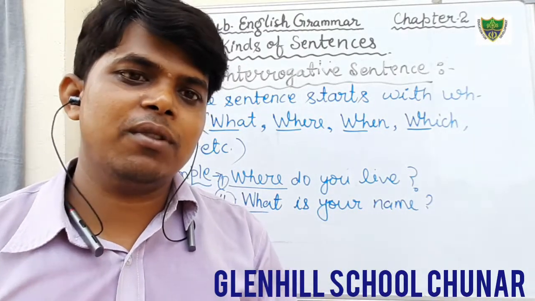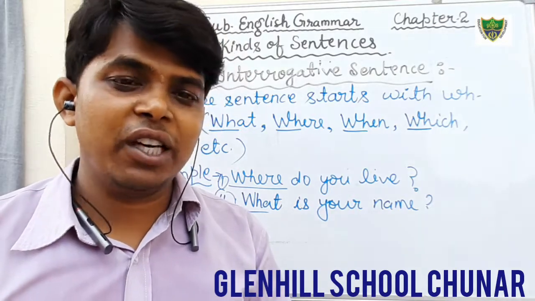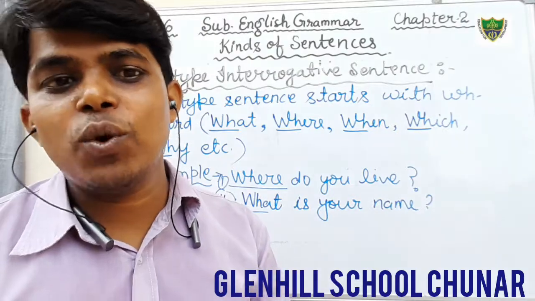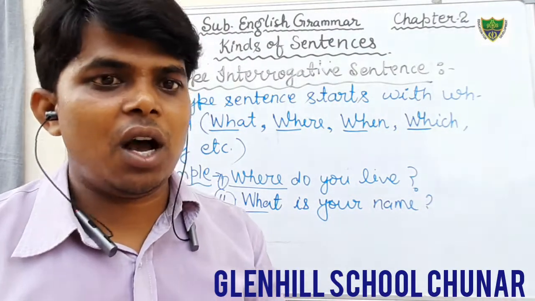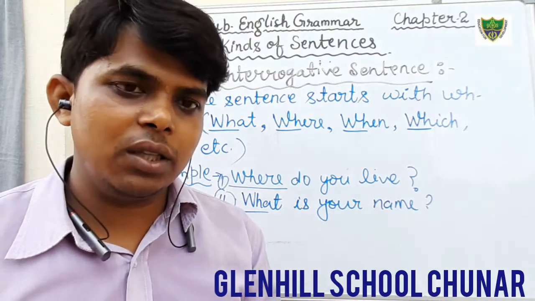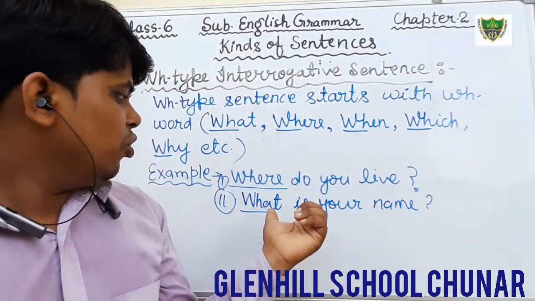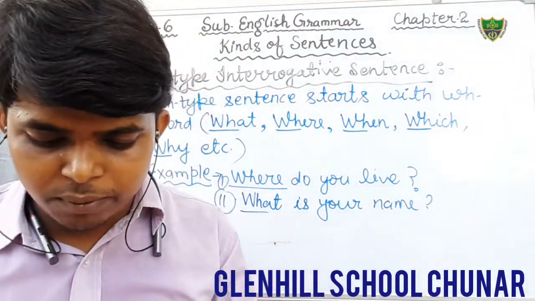Can we give the answer of this question in yes or no? No, we cannot give the answer of this question in yes or no. We have to tell our name, that my name is Lalit, whatever your name is. Okay, so I hope that you all have understood what is a WH type of sentence.